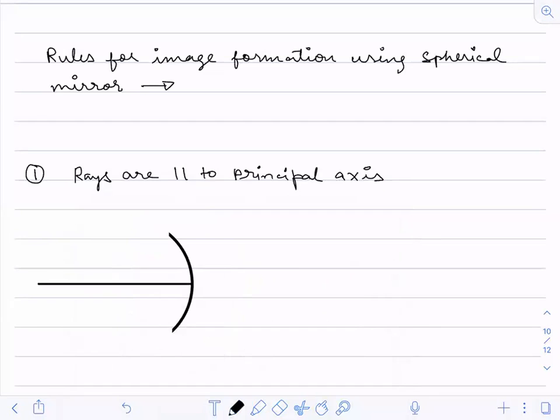This is a concave mirror. Good. Concave, not convex, Prasanna. Concave. It's a concave mirror, not a convex mirror. What is this point? Pole. This point is the pole.